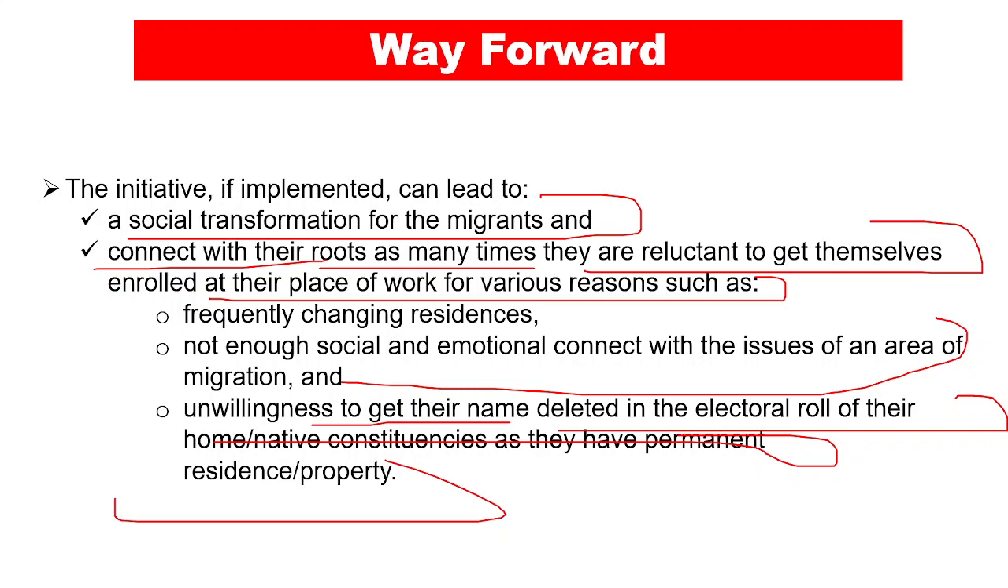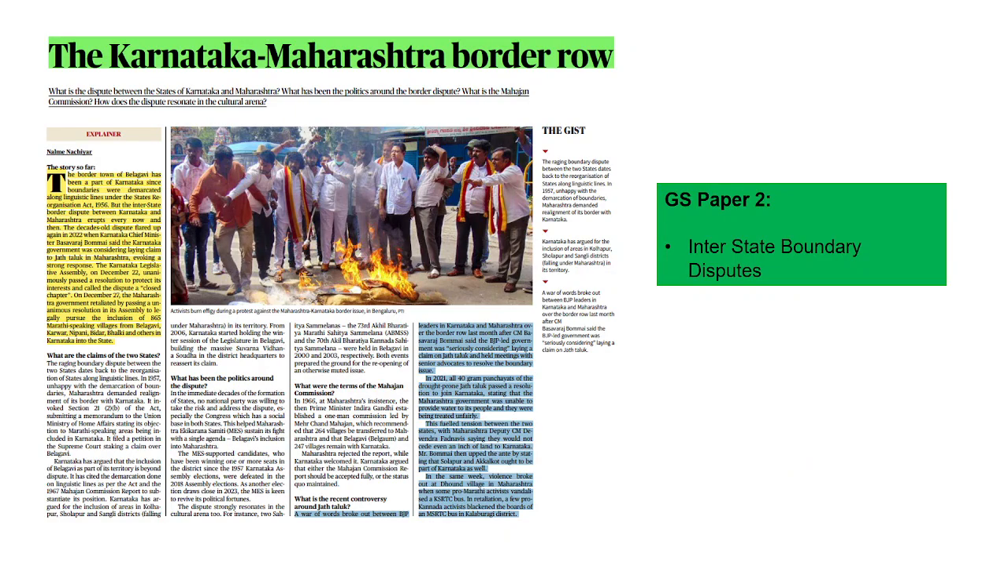Let's now move ahead to the second newspaper article. Now this particular newspaper article becomes very important because it talks about the Karnataka-Maharashtra border row, which you would have seen in the news as well, right? Now this article becomes important for the GS paper too, that is interstate boundary disputes. So now what is the boundary dispute between these two states?